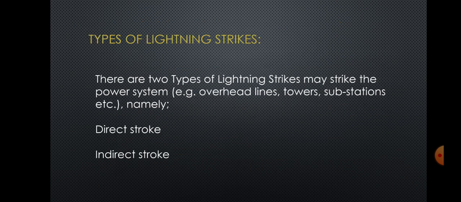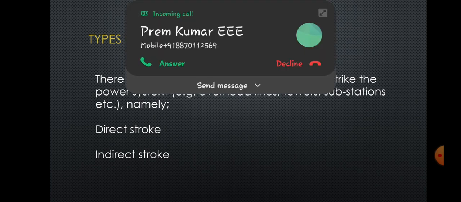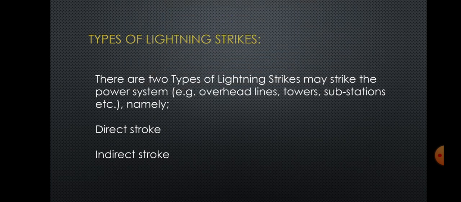The lightning strokes are classified into two types, direct and indirect. In other words, the leader streamer will not reach the earth. The leader streamer is unable to reach the earth as the gradient at its end cannot be maintained above the strength of air.